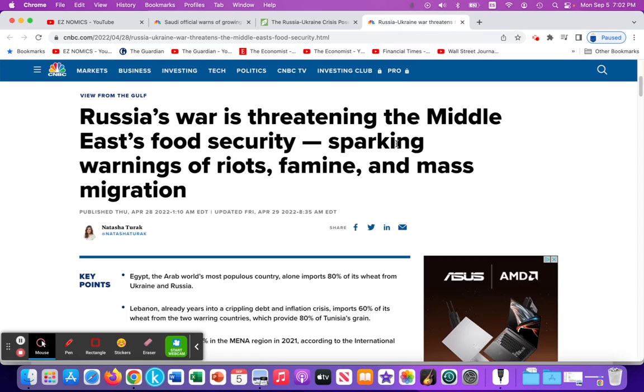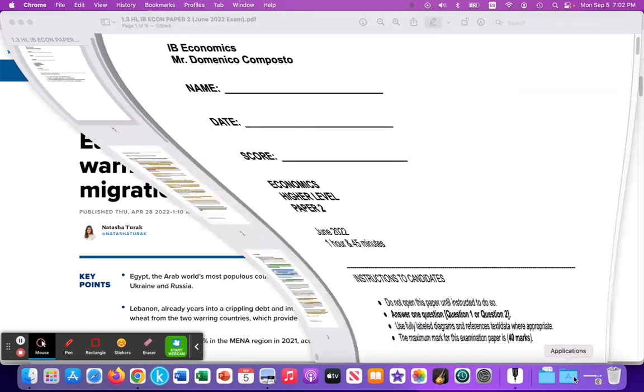This last article, again, Russia's war is threatening the Middle East and North Africa. Food security is a concern; this could lead to, in the long run, potentially riots, mass famine, mass migration. So, of course, this is an international concern, a concern for the EU, and so that was the focus of this paper.